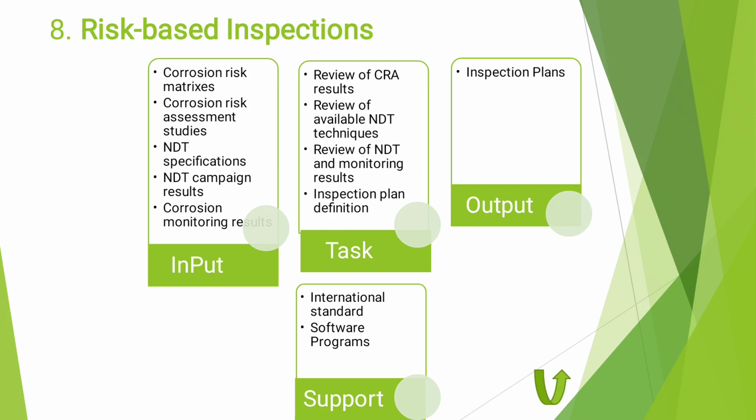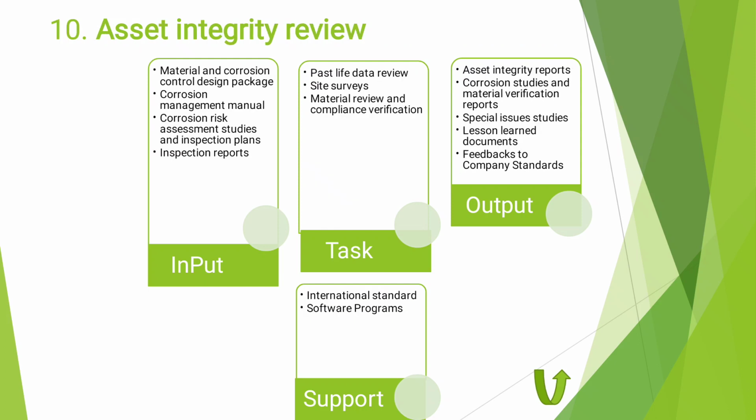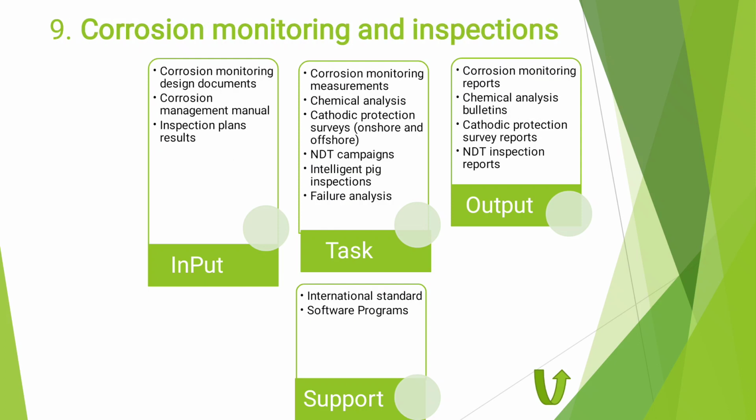We go to task number 9, corrosion monitoring and inspections. What is the task? If we have a corrosion probe or coupon, we have to retrieve the data, download it, and check how much metal loss there is after some time operating.